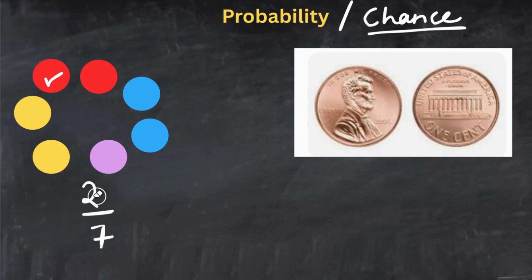Can you count that for me? I'll wait a moment. I think you got it. The total number of balls that are not red is 5, right? So the probability of drawing a ball which is not red is going to be 5/7.